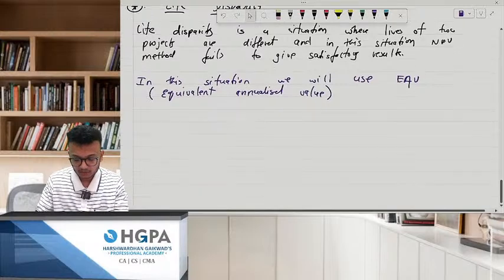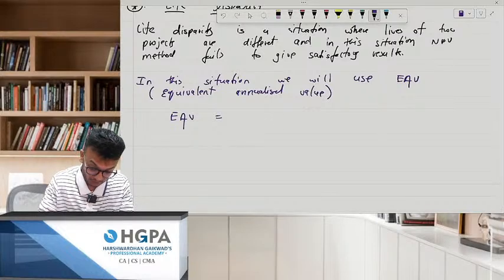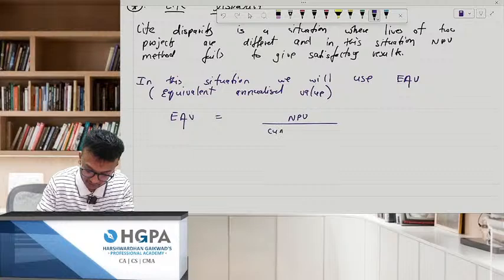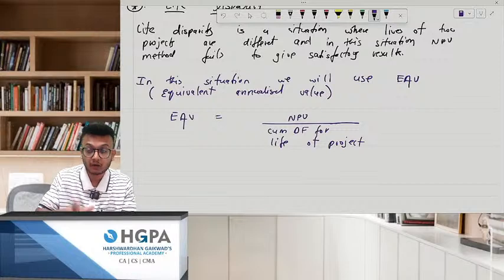So how to do this EAV? Simple. For EAV you need to compute NPV upon cumulative discounting factor for the life of the project.